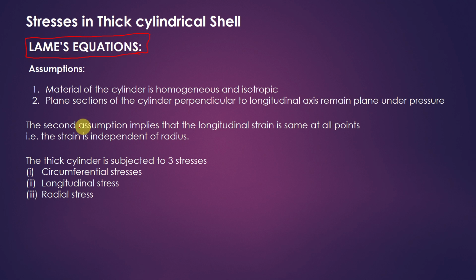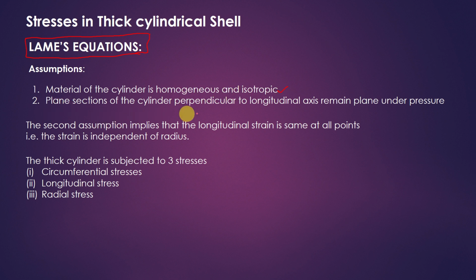Let us derive them. Assumptions. For every theory there are some assumptions. Material of the cylinder is homogeneous and isotropic. That means all the properties, that means elastic properties, plastic properties, material properties, all these are the same or uniform in all directions. So then we can say that is homogeneous and isotropic.